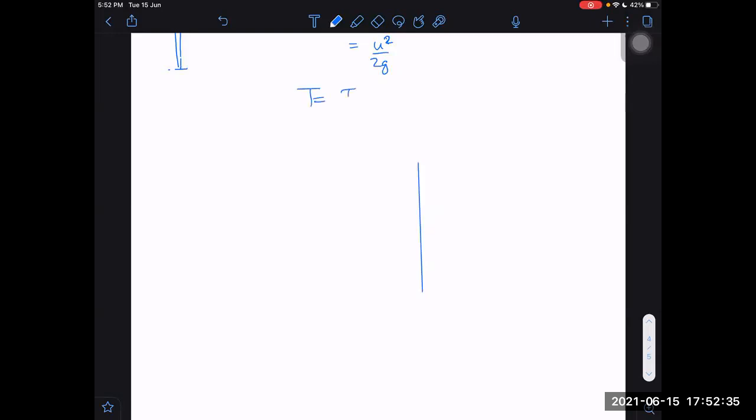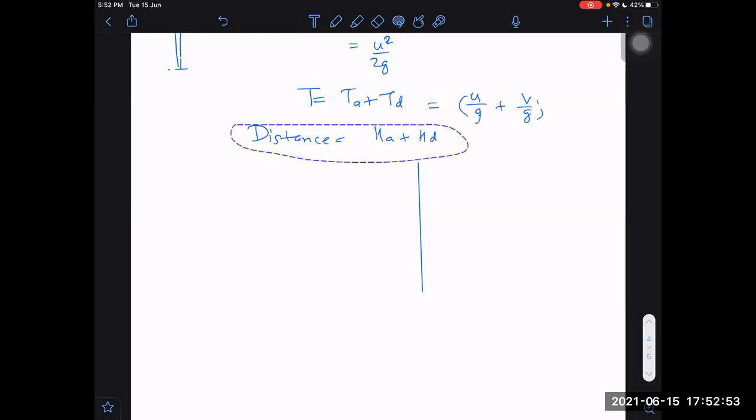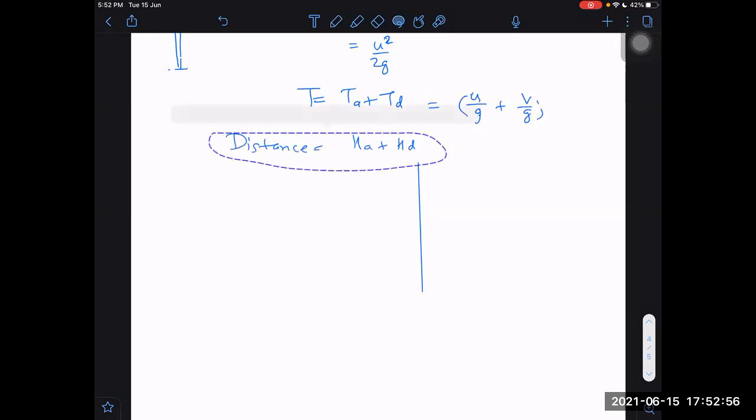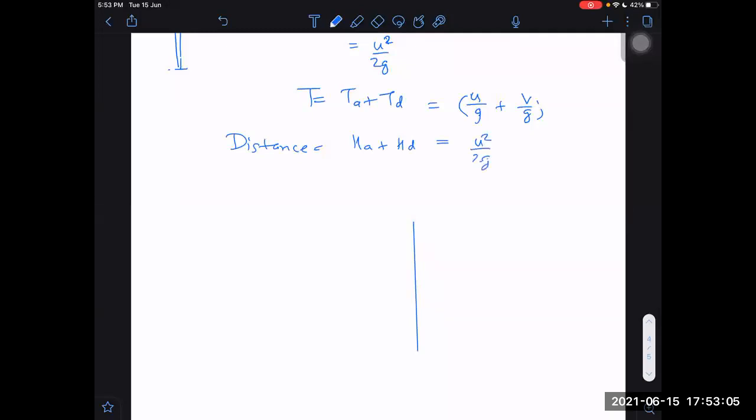What is time of flight? Time of flight will be equal to time of ascent plus time of descent. And the total distance covered will be equal to height of ascent plus height of descent. Time of ascent will be u by g. Let us not write 2u by g. Let us write u by g plus v by g, because sometimes situations may be in such a way that time of ascent may be different and descent may be different, right? And the distance will become u square by 2g plus v square by 2g.